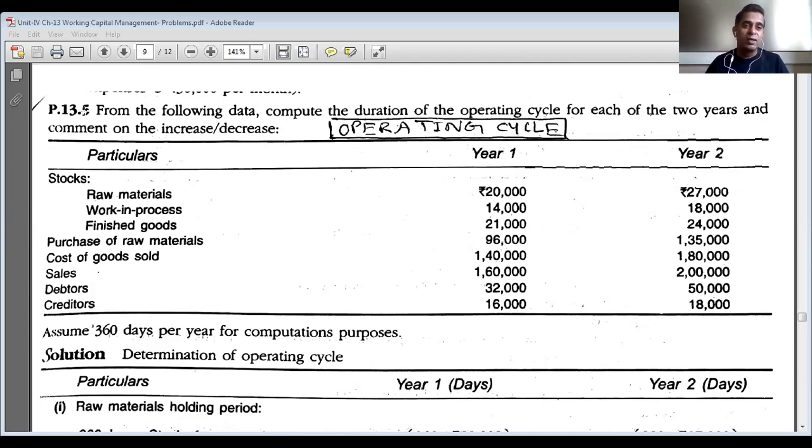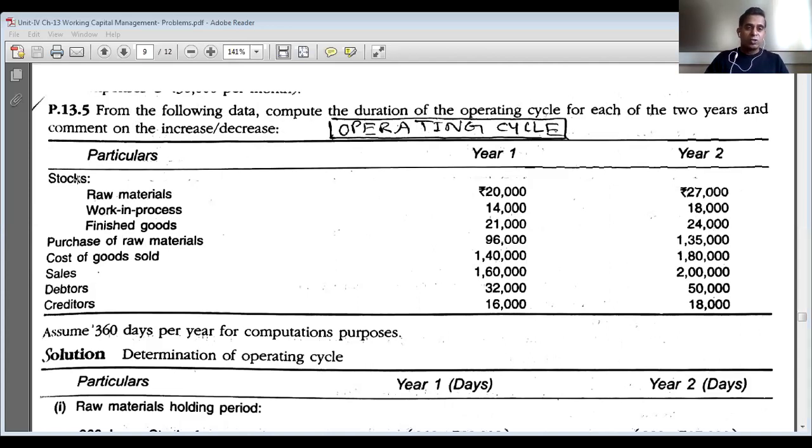So this is the problem. From the following data, compute the duration of the operating cycle for each of the two years and comment on the change in the duration of the operating cycle, that is, increase or decrease if any. There are three columns: particulars, amount in year 1, and amount in year 2.